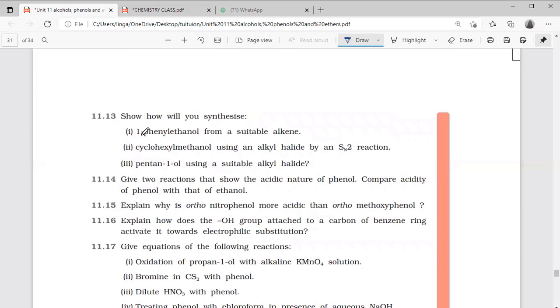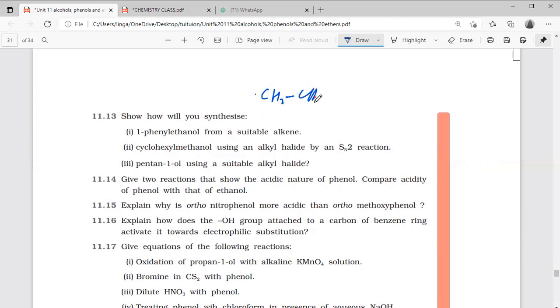13, synthesis of 1-phenyl ethanol from suitable alkene. 1-phenyl ethanol means here only OH.